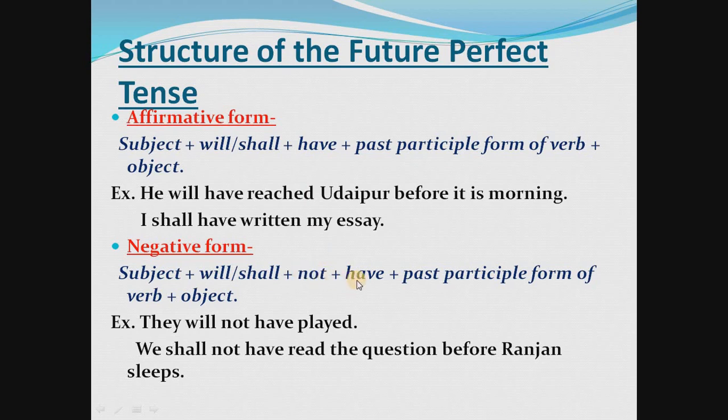Then not, then have, then the participle form of the verb, which means verb third form, then object. This is the rule of formation of negative sentences of future perfect tense. See the example: They will not have played. Next: We shall not have read the question before Ranjan sleeps.